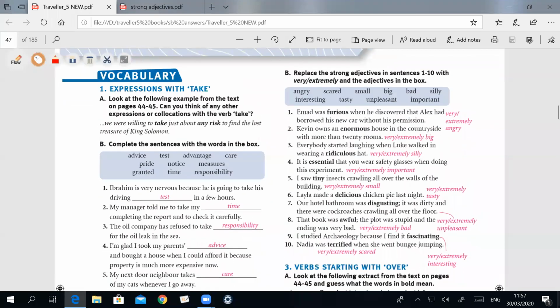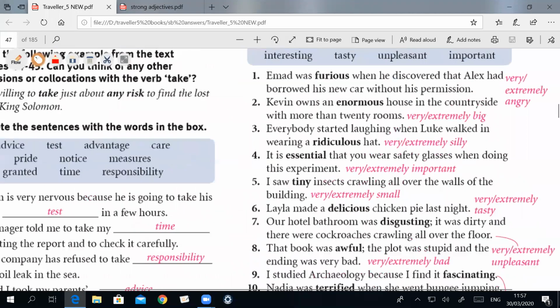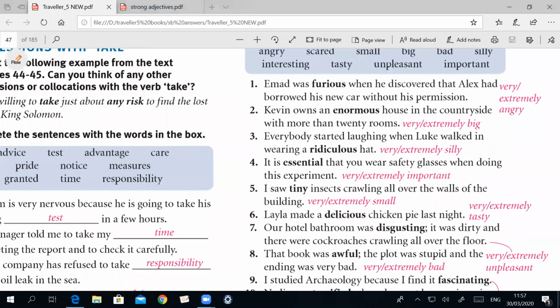This is the practice from your book. All these words, look at this: angry, scared, small, big, bad, silly, interesting, tasty, unpleasant, important. All these adjectives are standard adjectives. How can we use this?